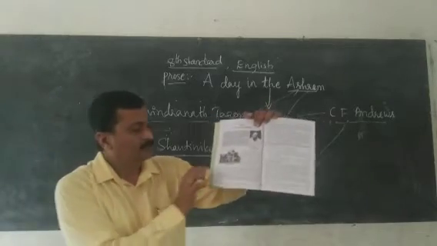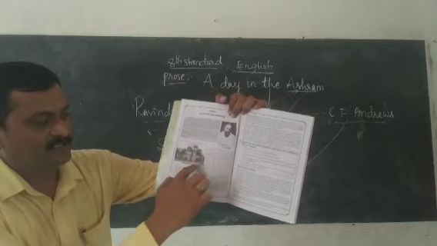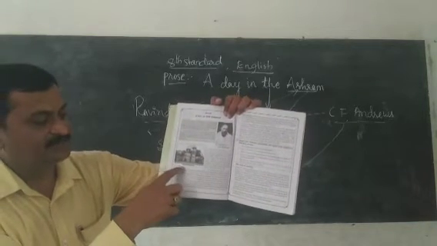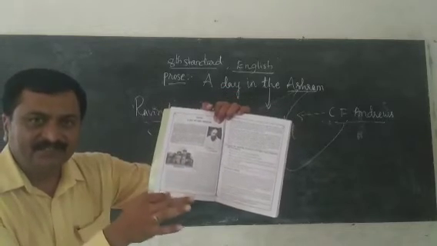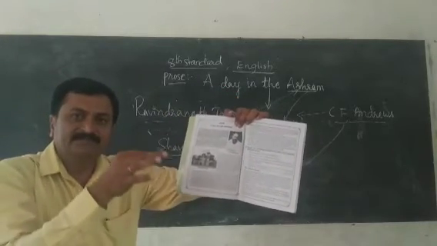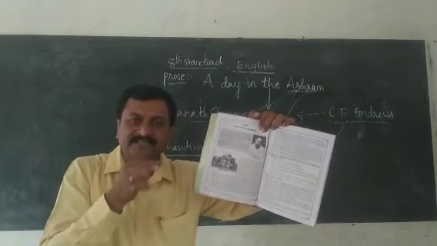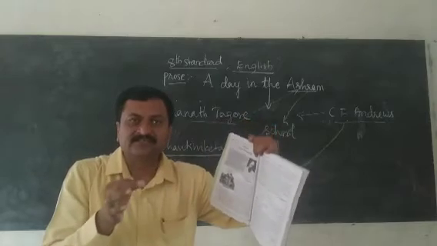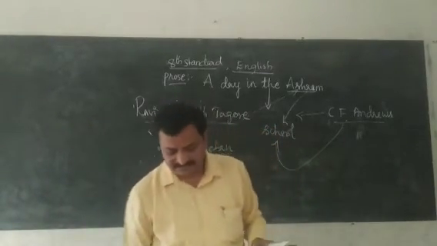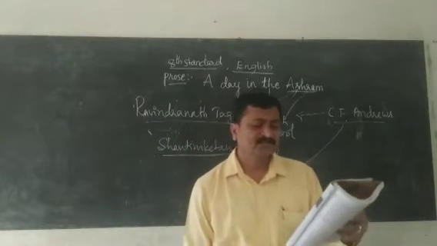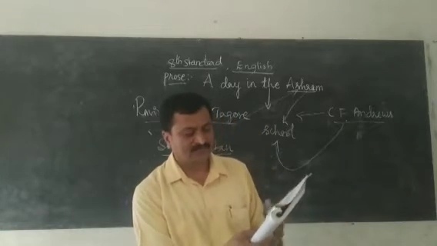Anyhow, look at this picture also. What I am pointing to now is called Shantiniketan. This Shantiniketan is an ashram. It is a new type of school, founded by the great Indian poet Rabindranath Tagore. Yes, let's start the first paragraph. Dear children, let's open the textbook and see the first paragraph.